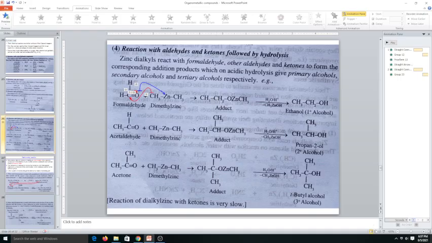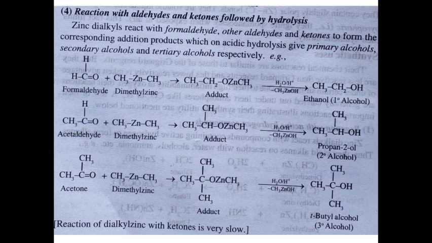So in this class we have to discuss the other reactions offered by alkyl zinc. As here, the reaction with aldehydes and ketones followed by hydrolysis, as we have already seen in the reactions of Grignard reagent with formaldehyde, any other aldehyde, and also with ketone.